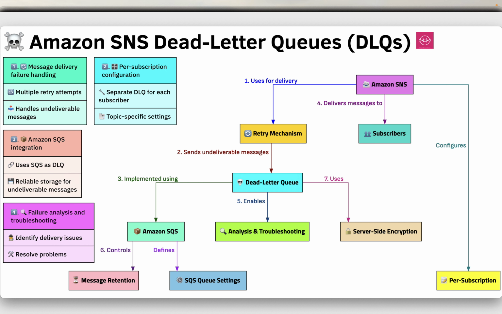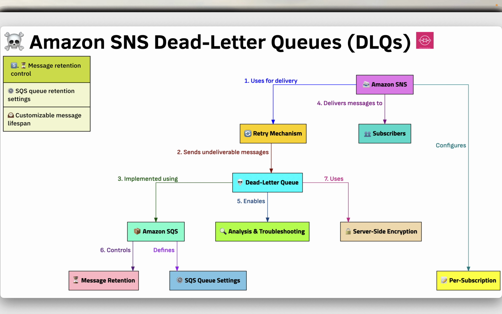By sending undeliverable messages to a DLQ, you can analyze and troubleshoot delivery failures, helping identify and resolve issues. Messages sent to a DLQ are retained based on the retention settings of the Amazon SQS queue, allowing you to control how long messages are kept.